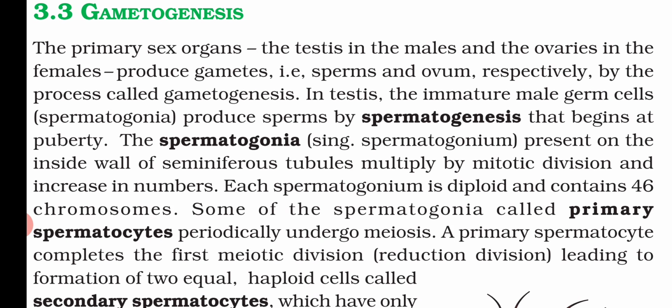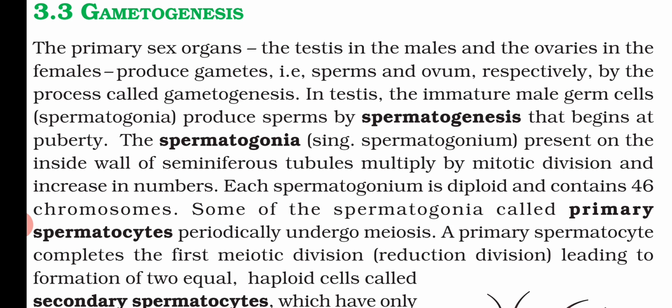Some of the spermatogonia, which we call the primary spermatocytes, periodically undergo meiosis and start dividing.